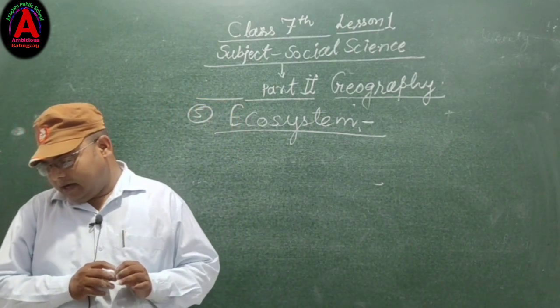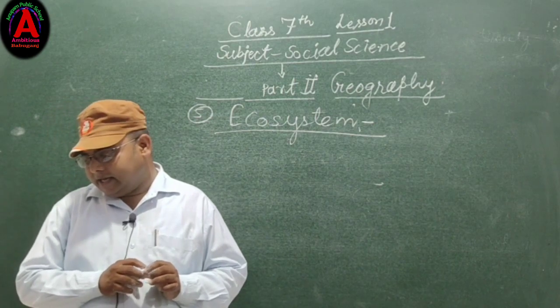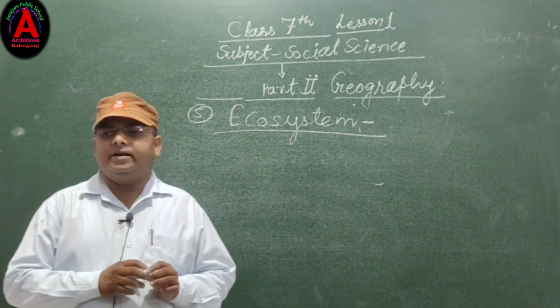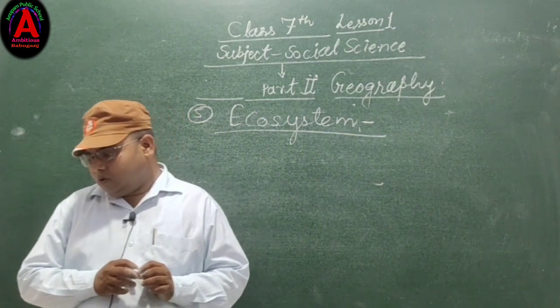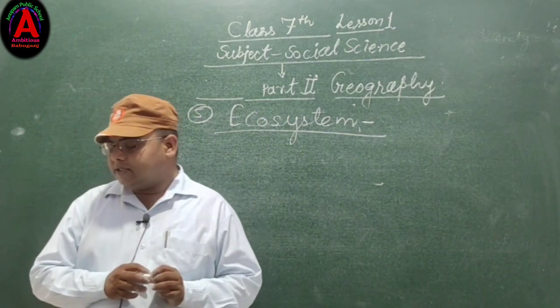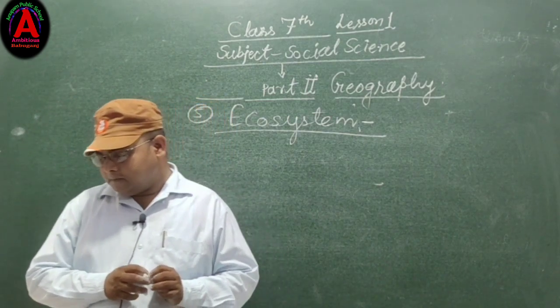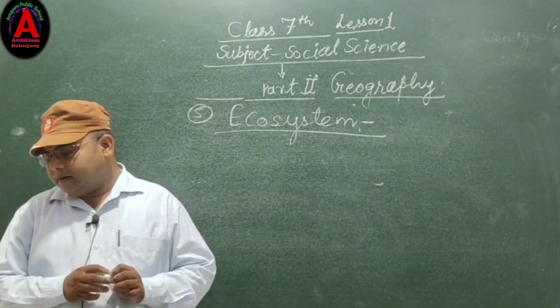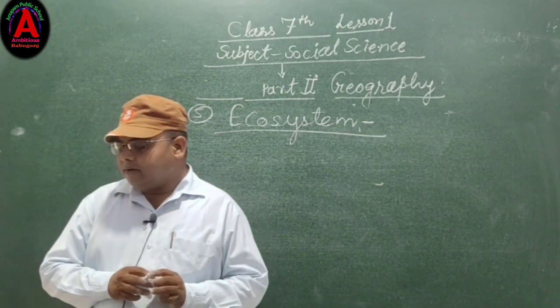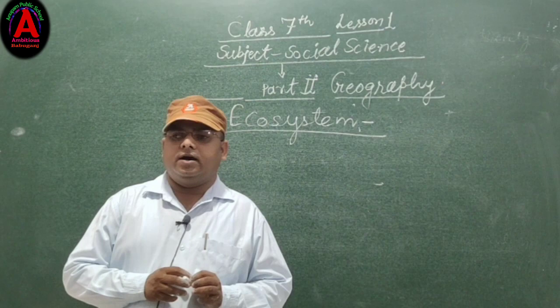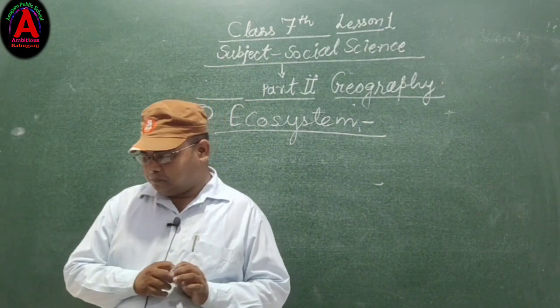But an ecosystem has no particular size. It can be as large as a rainforest, grassland, desert, ocean and mountain, or as small as a pond or small lake. An ecosystem can be natural or artificial.